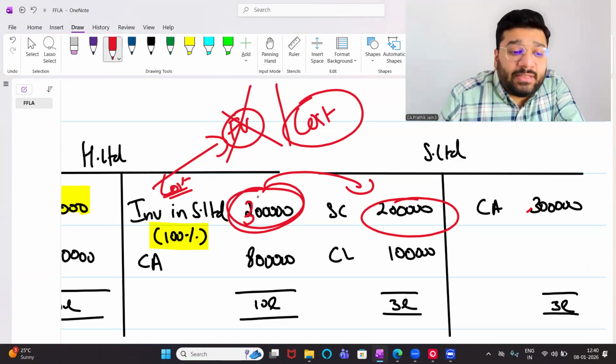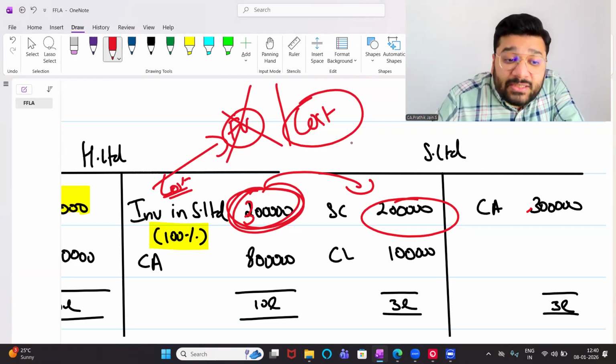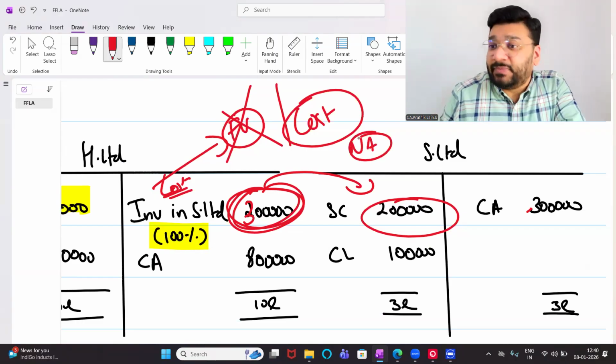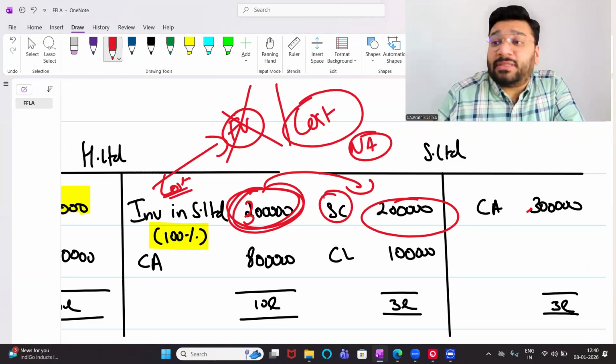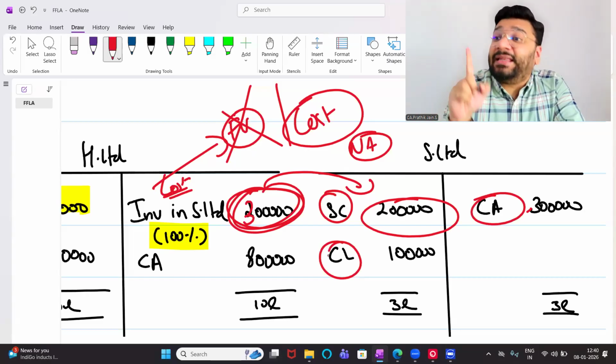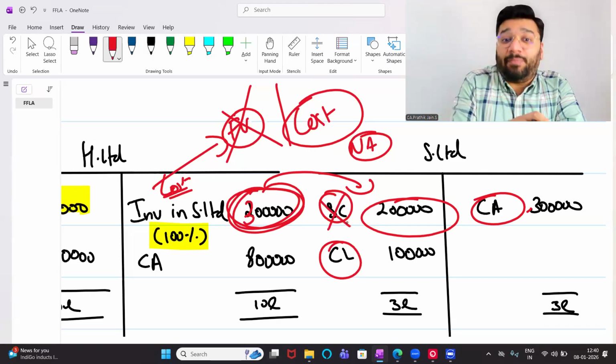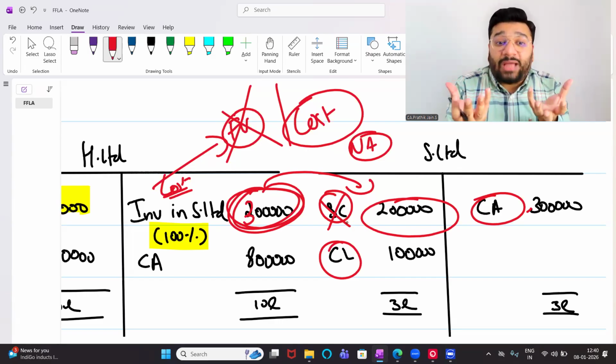So when I compare this 3 lakh rupees, I should compare it not with the share capital. I will always compare this with the net asset. In our example, this 2 lakh rupees is not share capital. This is net asset. What did I say? It is net asset: current asset minus current liability. What will I get? Net current asset. Net asset. So in our example it is share capital, but it is a coincidence that the net asset and share capital both are same.